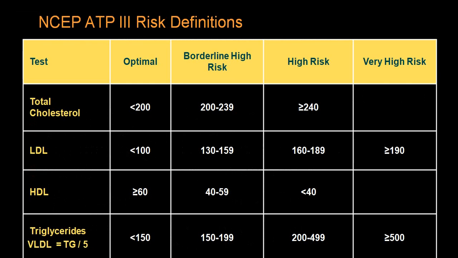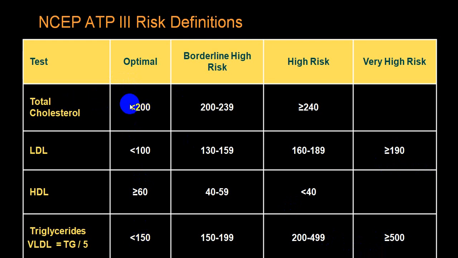We already mentioned this in atherosclerosis. These are the optimum levels. This is borderline risk. This is high risk. This is very high risk. Mainly two levels are mentioned in very high risk: LDL more than 190 and TG more than 500. And these are optimum levels.